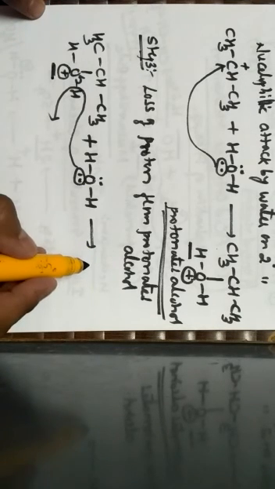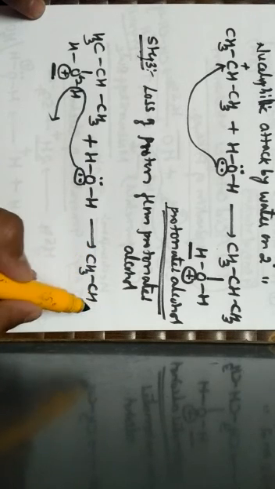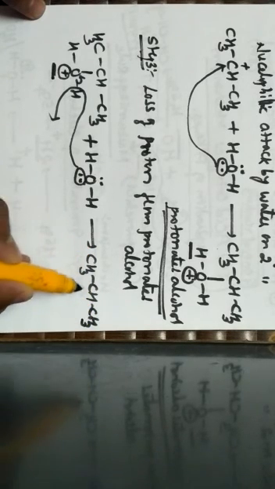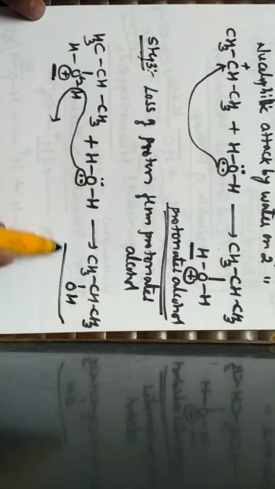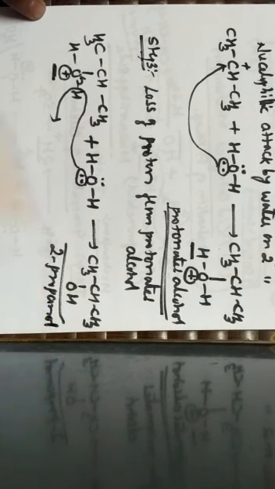Now this electron is again retransferred to oxygen, because here oxygen is positively charged. Now what are we going to get? We are going to get CH3CH, again CH3OH, which is nothing but what? 2-propanol.